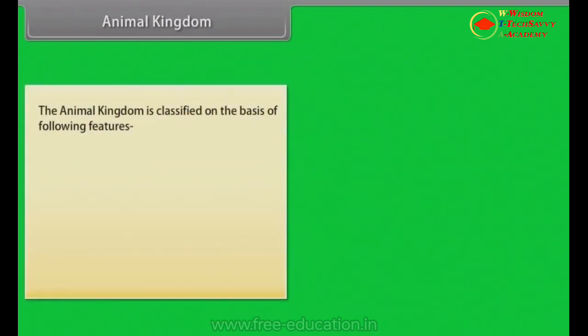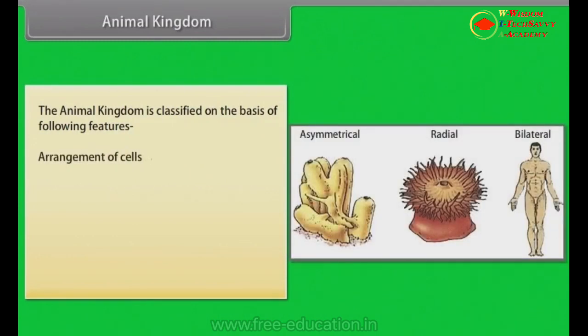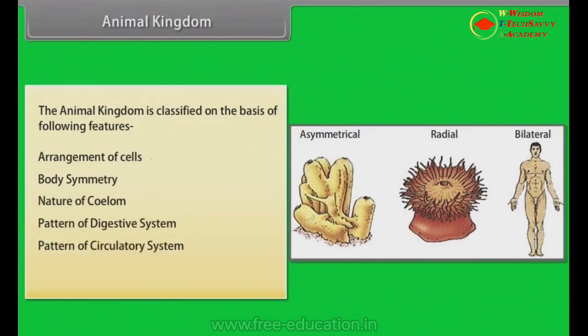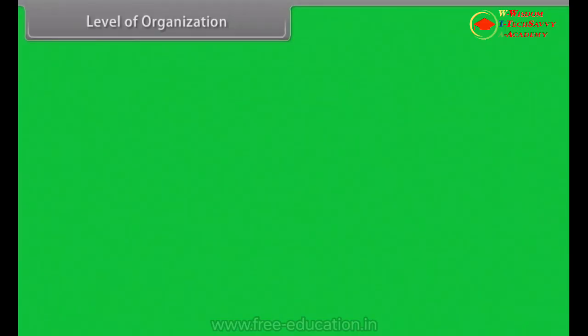The animal kingdom is classified on the basis of the following features: arrangement of cells, body symmetry, nature of coelom, pattern of digestive system, pattern of circulatory system, pattern of reproductive system, level of organization.